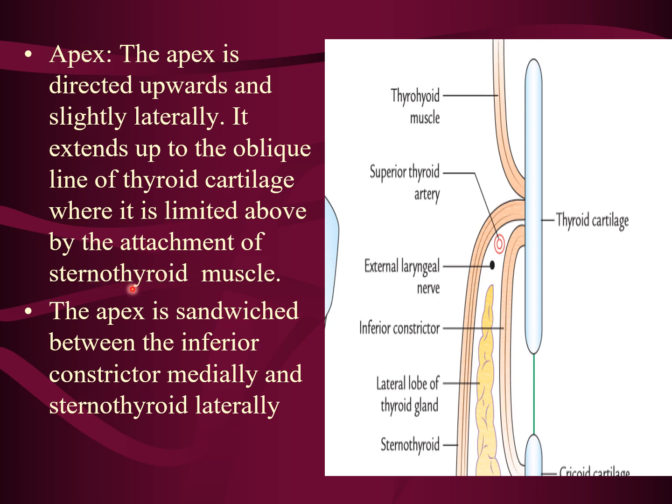It is limited by the attachment of the sternothyroid muscle. So this we can see, this is the apex of the thyroid gland. It is limited above by the attachment of the sternothyroid muscle. The apex is sandwiched between the inferior constrictor and sternothyroid laterally. This is sternothyroid and this is the inferior constrictor. So it is present in between the two muscles, the inferior constrictor and the sternothyroid muscle.